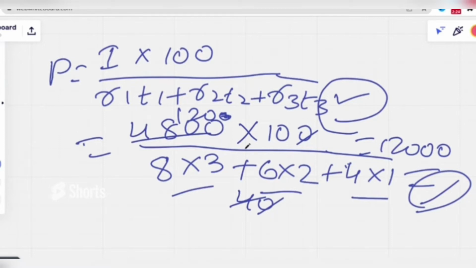So let's move forward to the fourth model. Until now we have seen three models in simple and compound interest, that is, we have only seen three models from simple interest. We do have three more models. If you follow those models, you will be able to answer any question from simple interest.